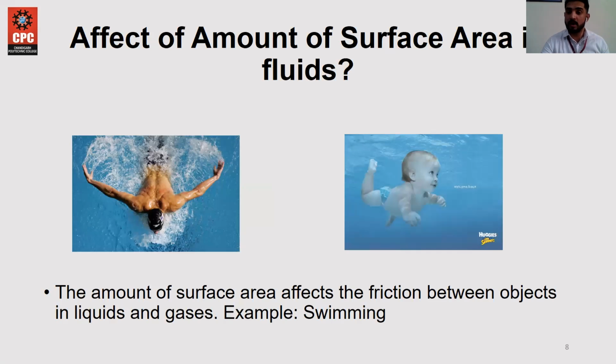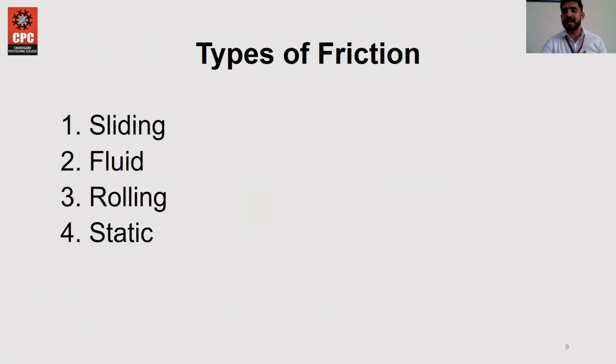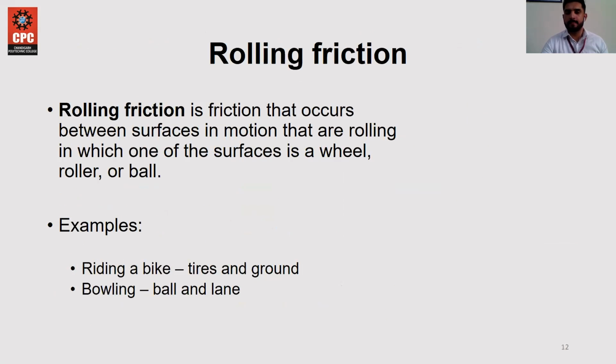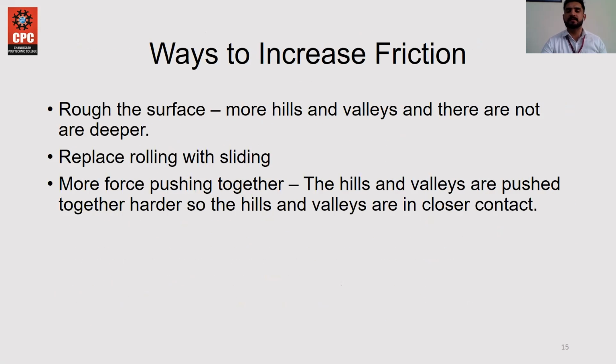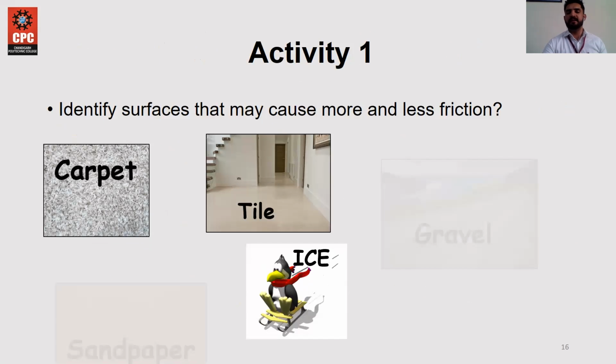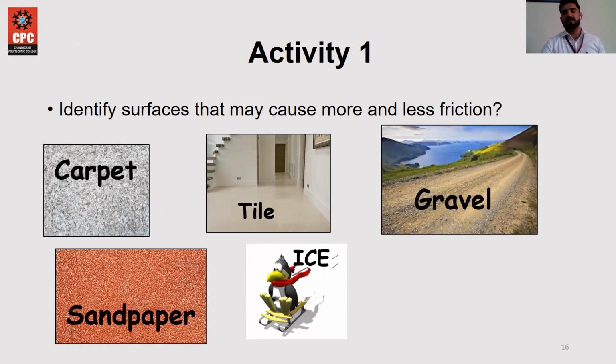Swimming, friction in water by swimming. Types of friction: static, rolling, fluid and sliding. And the last, how to reduce and how to increase friction, and the activity where you can easily understand which surface has more friction and which has less.